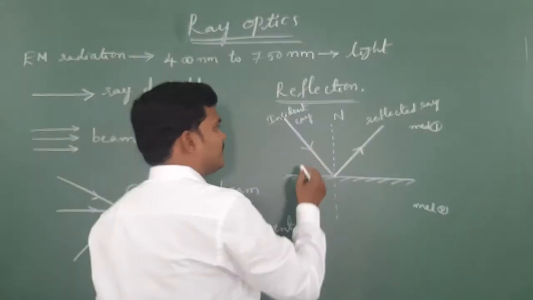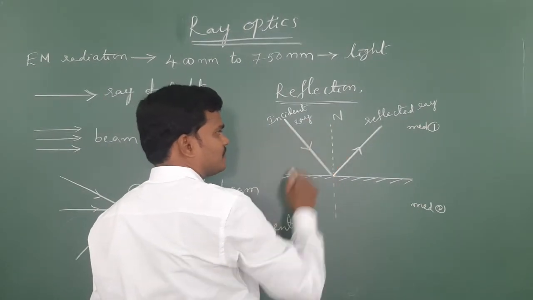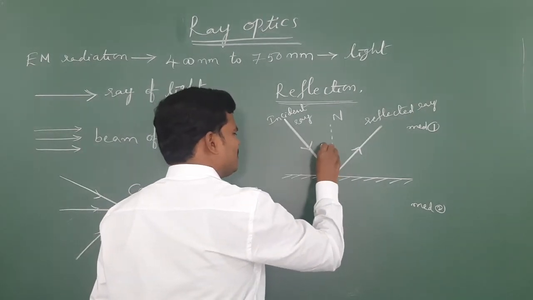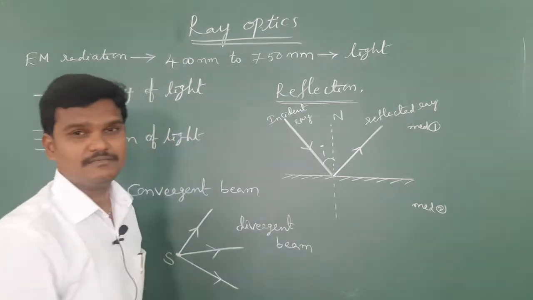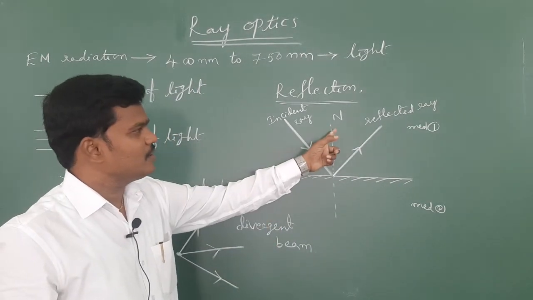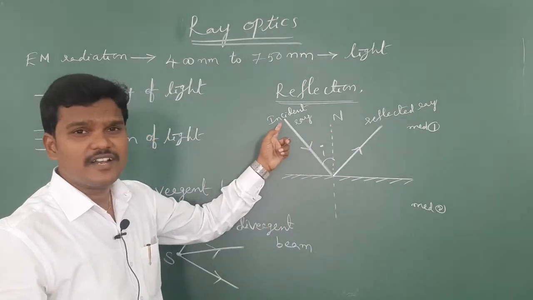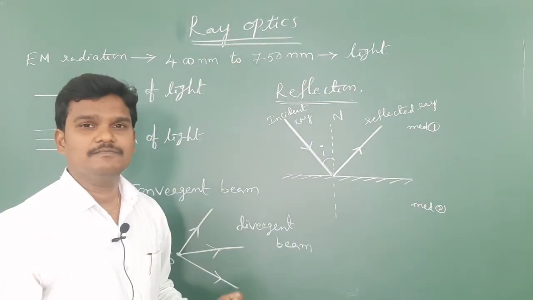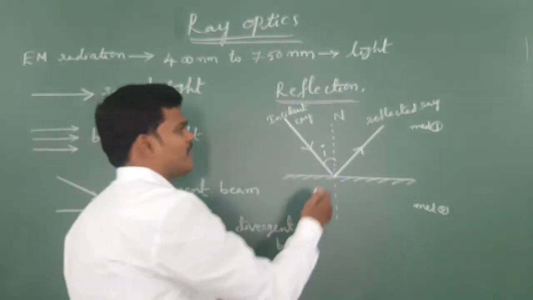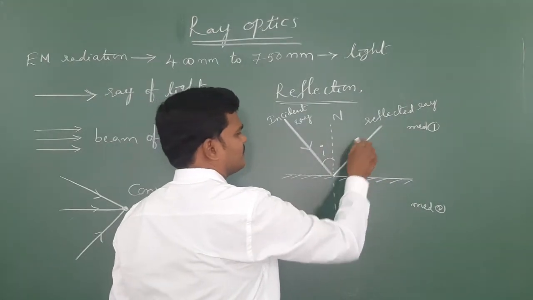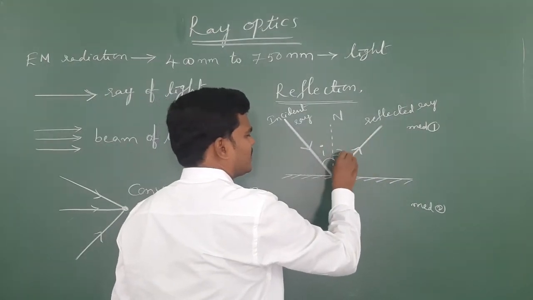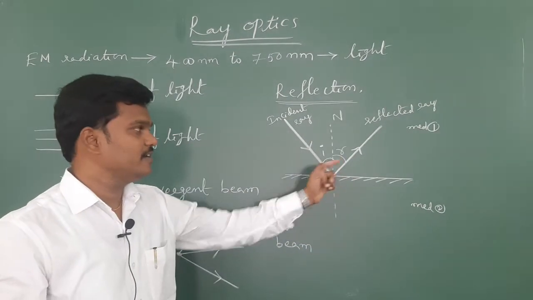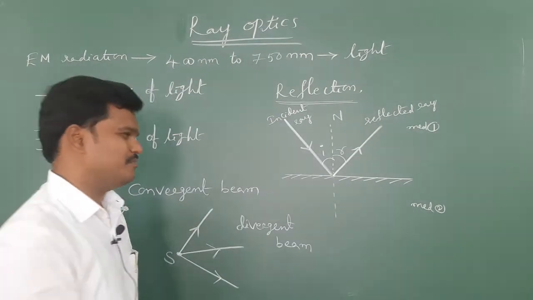The angle between the incident ray and the normal is called the angle of incidence, and the angle between the normal and the reflected light ray is called the angle of reflection. Basic things.